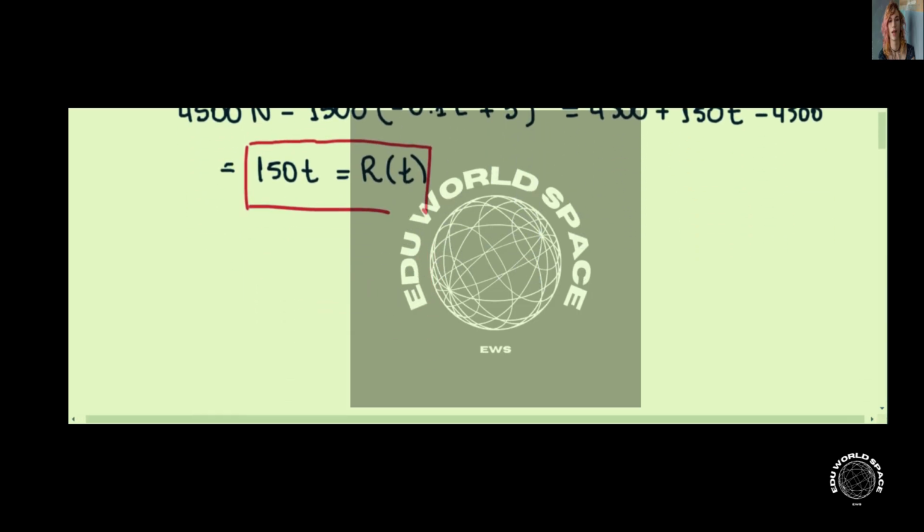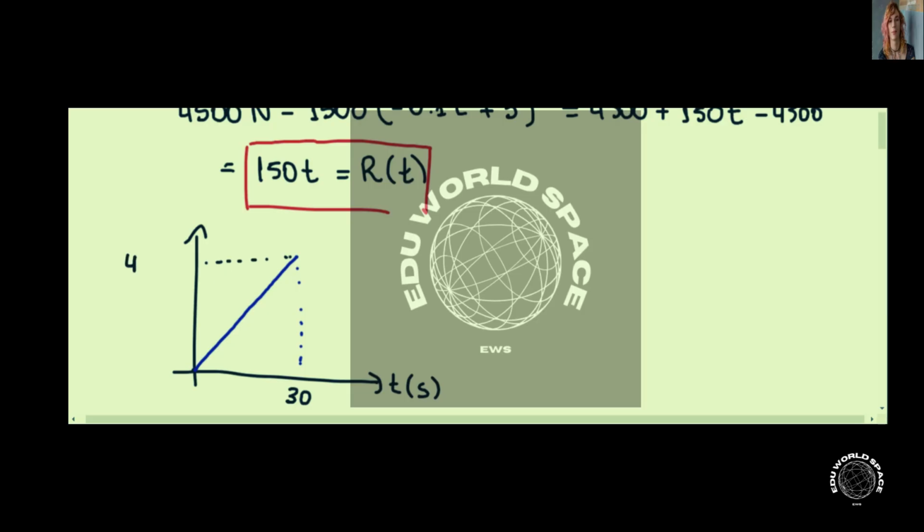Notice that this is just a line that starts at 0, okay, and after a time t of 30 seconds, it reaches a value of 4,500 newtons. And this is the answer to our exercise.